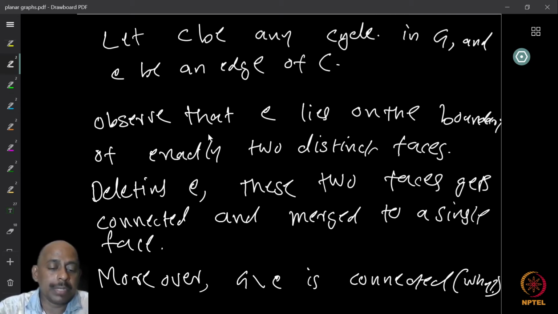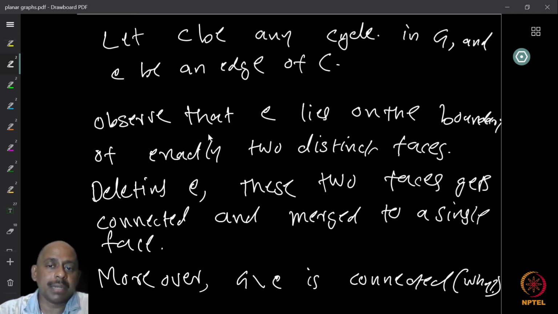So how do I use induction? Now if you look at the cycle, here is a formally written down argument. Let C be any cycle, and E be any edge of the cycle. So the edge E lies on the boundary of exactly 2 distinct phases, and deleting the edge E, these 2 phases get connected and merged into a single phase.